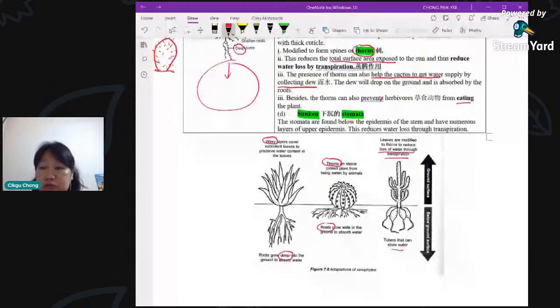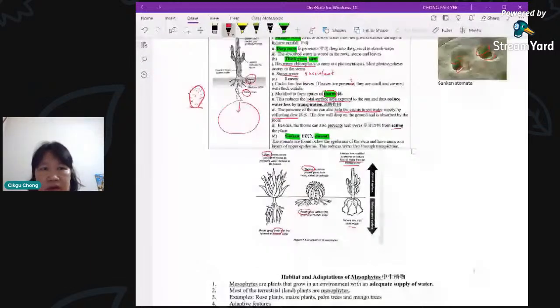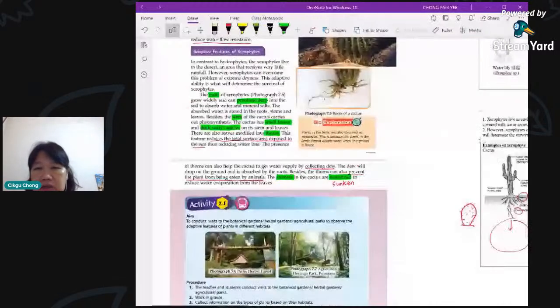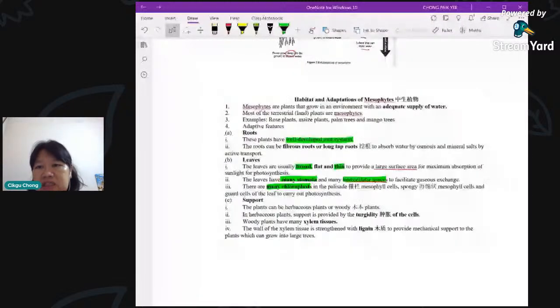Now we go to the last part, which is mesophyte. Your textbook does not have mesophyte. Okay, mesophyte is actually the common plants that we see. All this is xerophyte in your textbook. There's no mesophyte here. So we look at mesophyte now. Mesophytes are plants that grow in an environment with an adequate supply of water, so our normal environment. Meso actually means middle, meaning neutral. It's not too extreme. That's what it means.